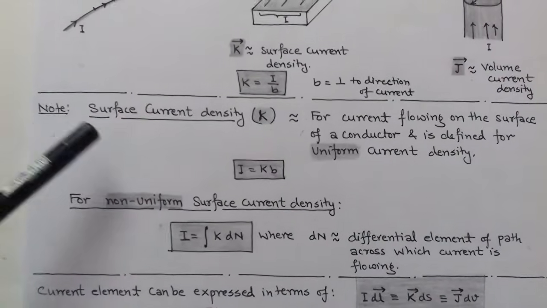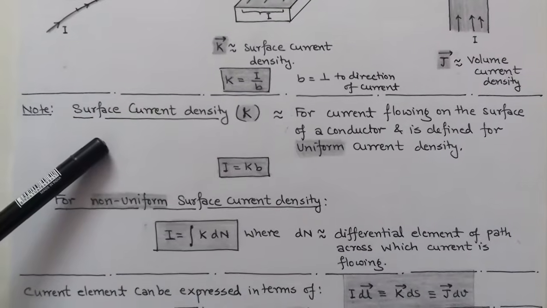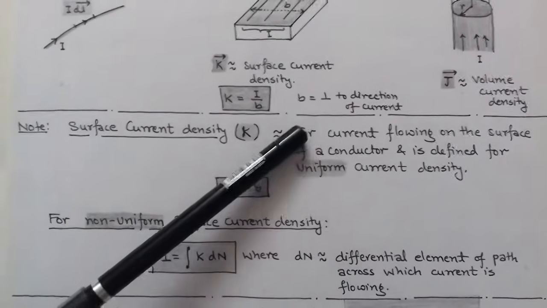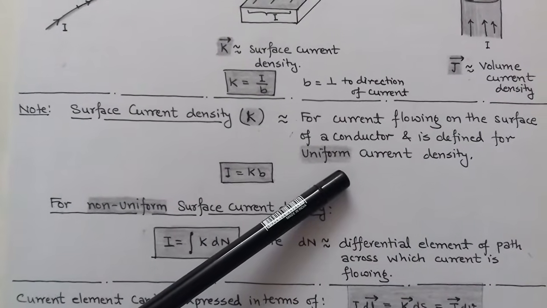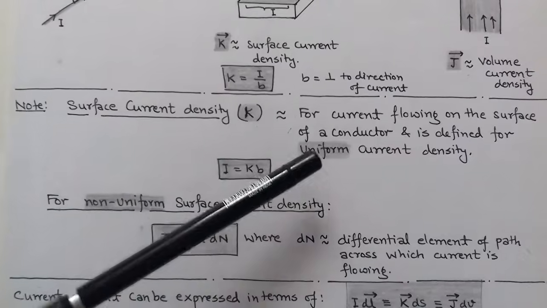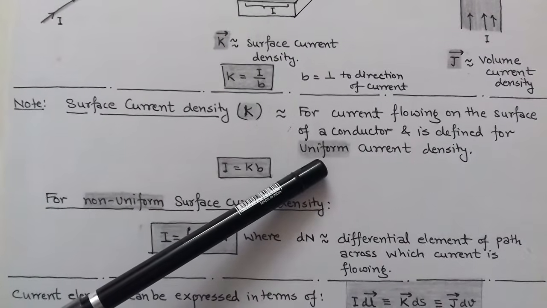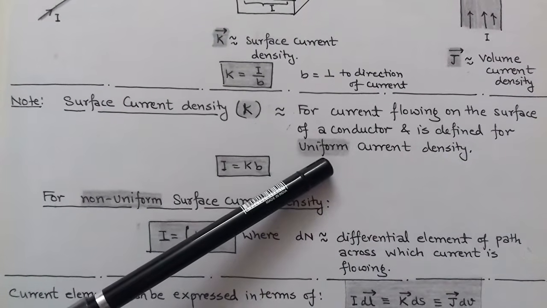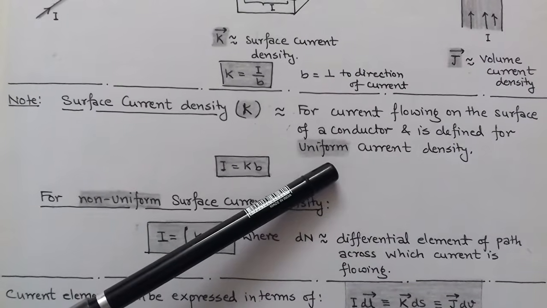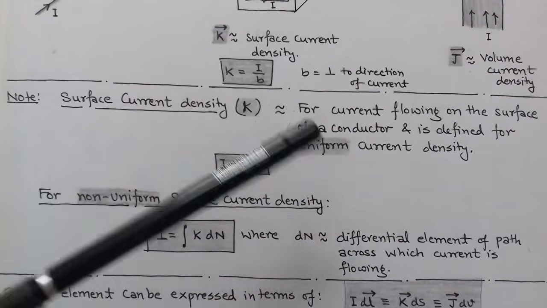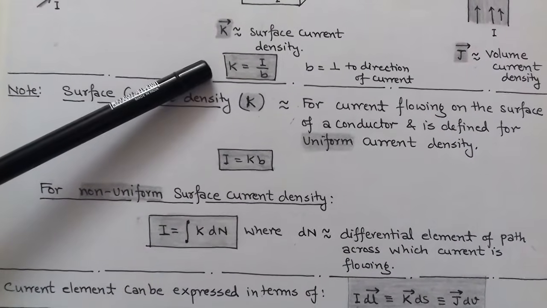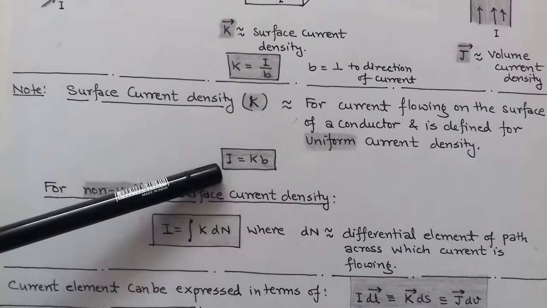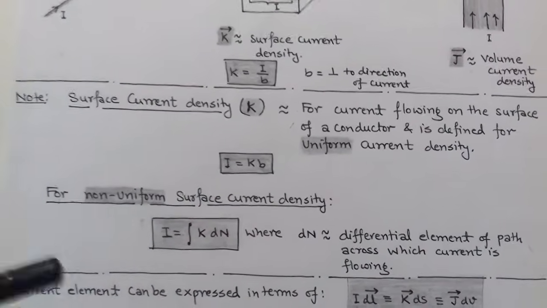Here we note one point about surface current density. Surface current density is denoted by K for current flowing on the surface of a conductor and is defined for uniform current density. Uniform current density means the current flows uniformly with constant velocity. From here we can determine the current in terms of surface current density K. So I equals K into b.